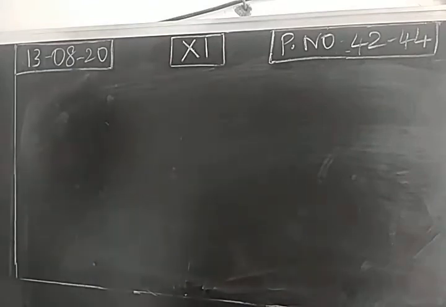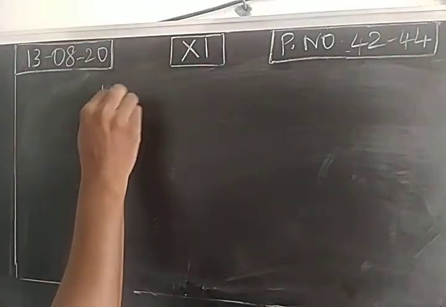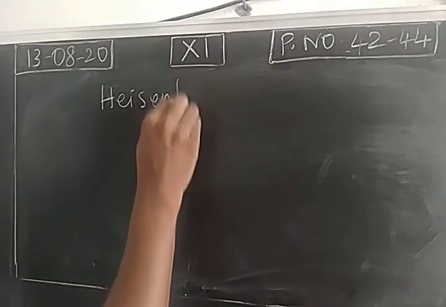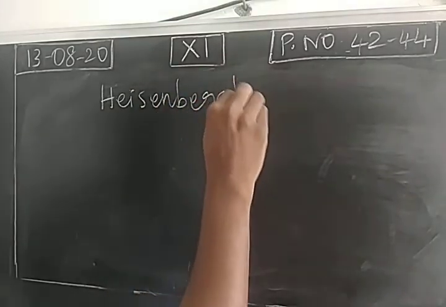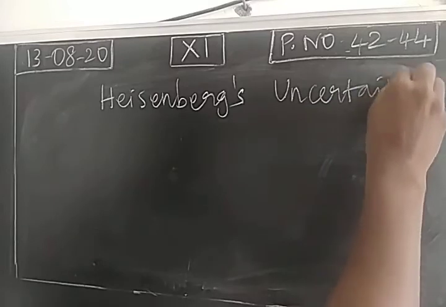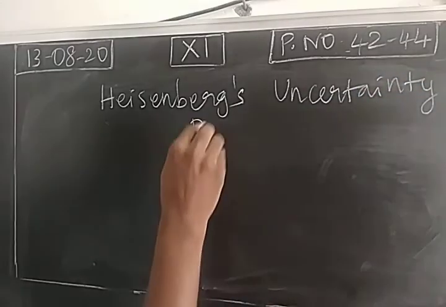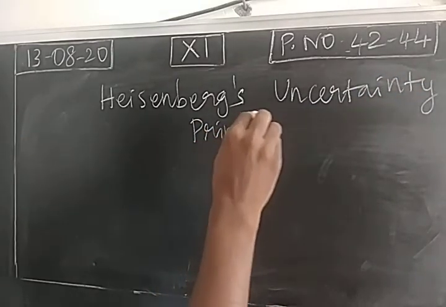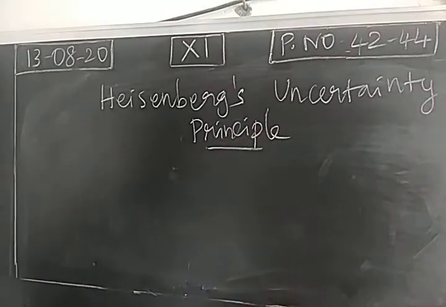Next, public 3 marker: Heisenberg uncertainty principle. From the word we can easily identify: uncertainty.